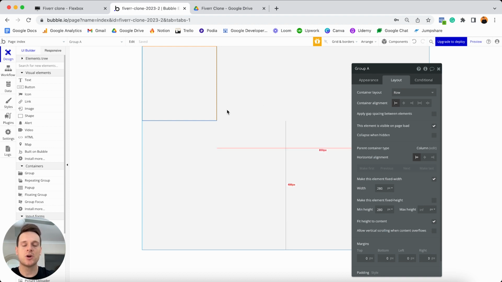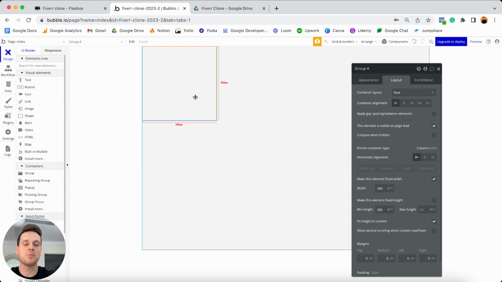Now, the other reason we're going to be using a group for this section of our page today is because, similar to a page, they have the ability to update their background color. And when we're doing that, we can actually not just choose a color, but we can upload a background image. So that's where we're going to get that hero image from today.